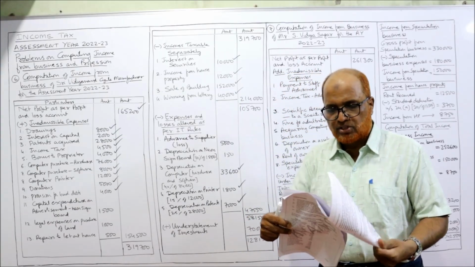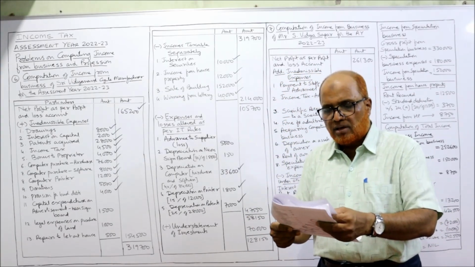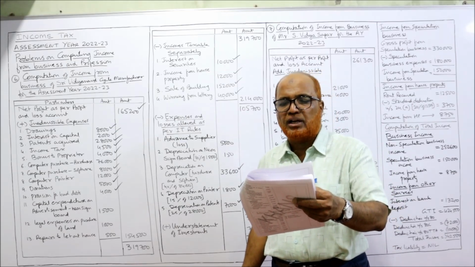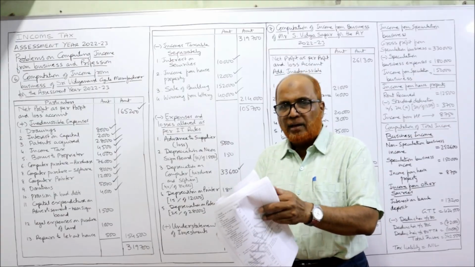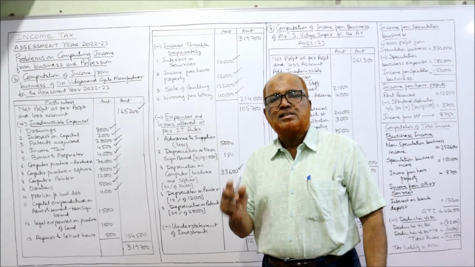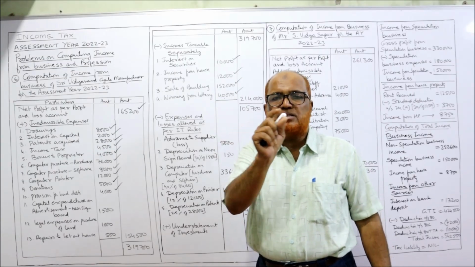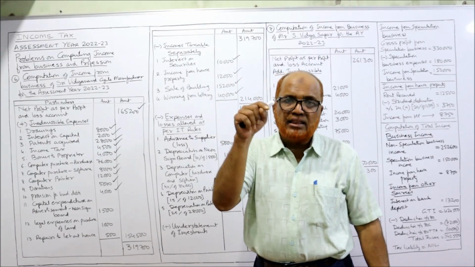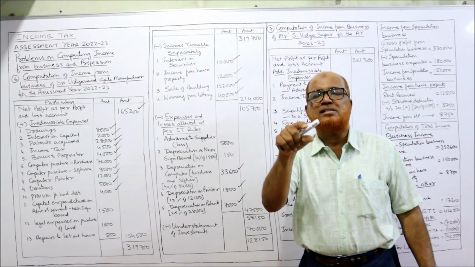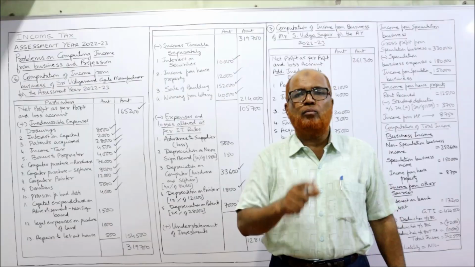Now see the adjustments. In adjustments, out of the advertisement expenses, 1,500 were spent on neon sign board. Now advertisement expenses debited are 7,000. 7,000 rupees advertising expenditure debited to profit and loss account. In that 7,000, 1,500 are the advertisement expenses on neon sign board. It's a permanent board.